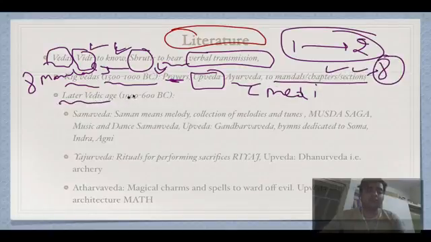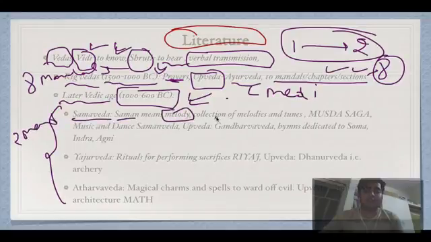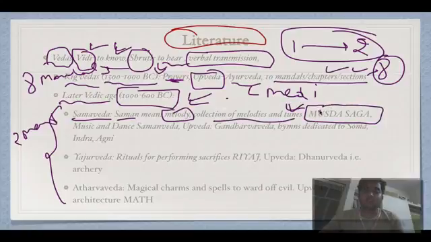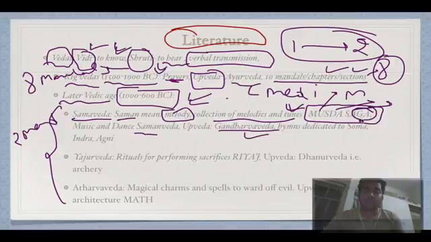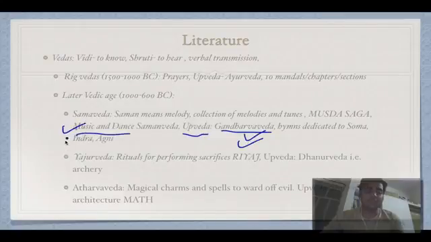Then we have something called the Later Vedic Age, from 1000 to 600 BC, and there are 3 Vedas which are written. The last 2 mandals plus Samaveda, Saman meaning melody. It is a collection of melodies and tunes. If you remember Musdasaga, it means music, dance, and saga: Sama Veda, and Ga is the Upaveda, that is Gandharva Veda. If you remember Musdasaga, your problems will be solved. So Upaveda is Gandharva Veda, and it is related to music and dance.